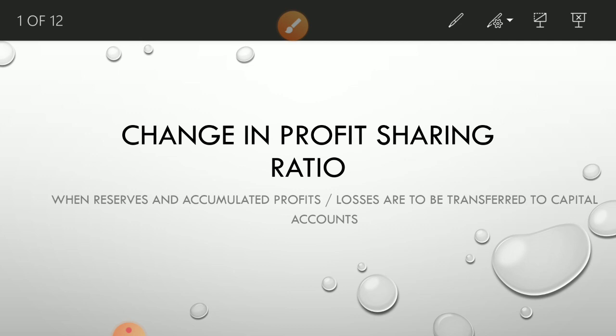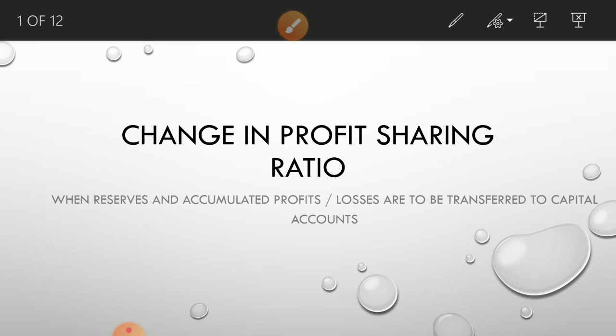If the partners want to distribute the reserves, the general reserve, or the profit or loss available in the balance sheet to their capital accounts, what is the treatment? If they do not want to distribute, then what is the treatment? So these two cases are there. The first case we started yesterday, but you include this heading too, I forgot to tell you.